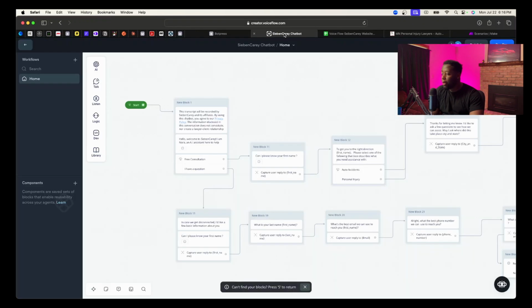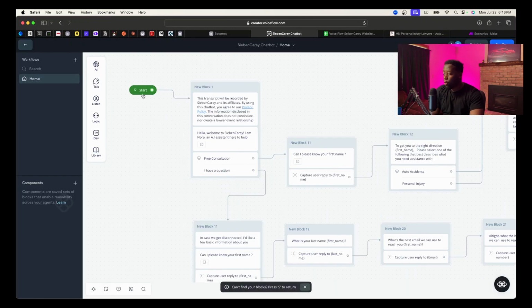Right. So if we go back to the chatbot, it all starts with the text before anything, to let the user know that this transcript is being recorded. Again, just letting them know that by using this chatbot, they're agreeing to the privacy policy. So any information that they're submitting to us, they're submitting it willingly, and they are allowing us to contact them after, right? So once they read that information, they can select one of two options: free consultation or I have a question.